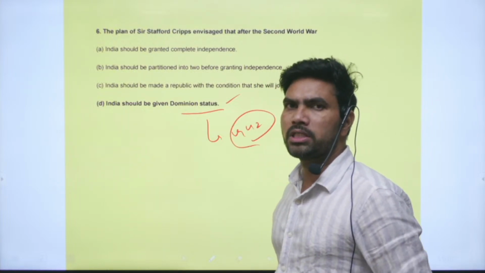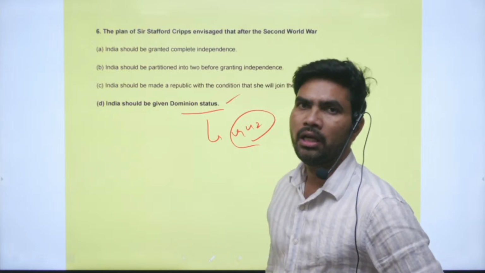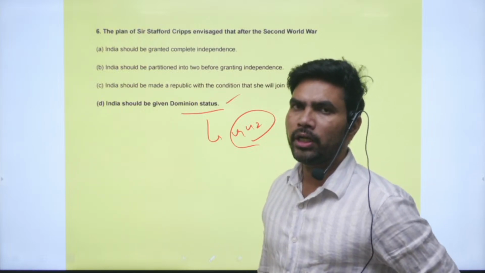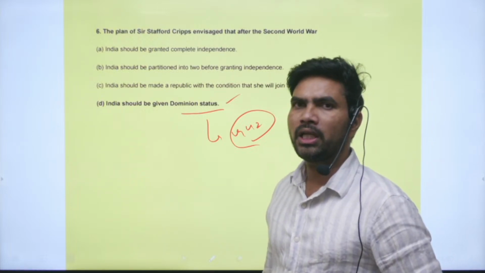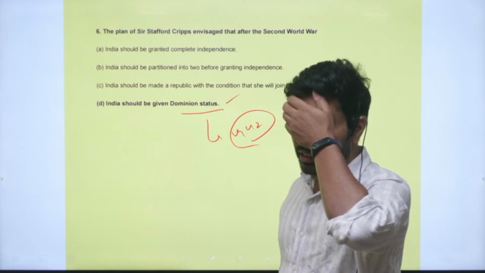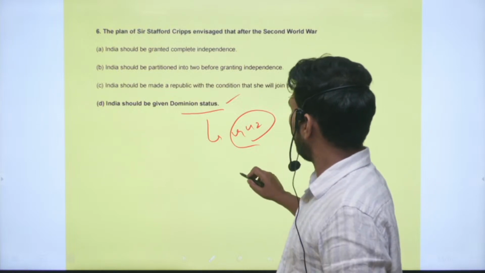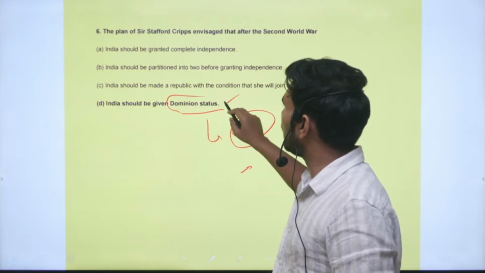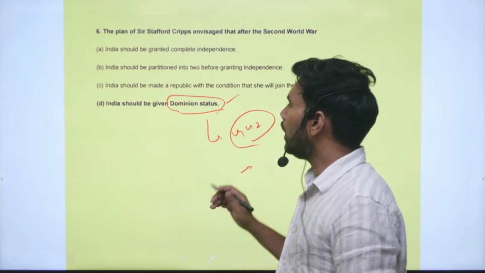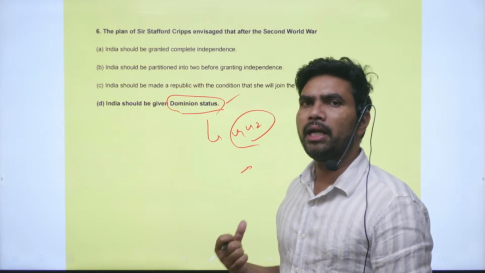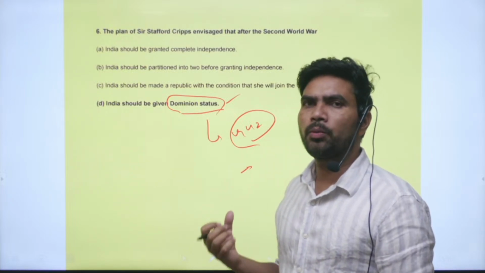The proposals in the Cripps Mission were very disappointing, especially to the Congress leaders, the Indian freedom fighters and national leaders. One thing is that they were promising dominion status, which is not complete independence. So Indians were demanding complete independence, Purna Swarajya.